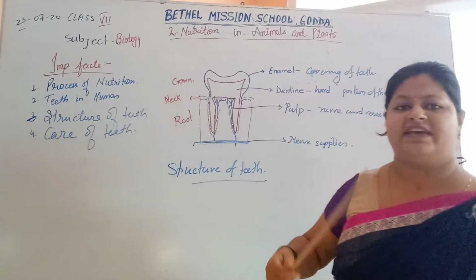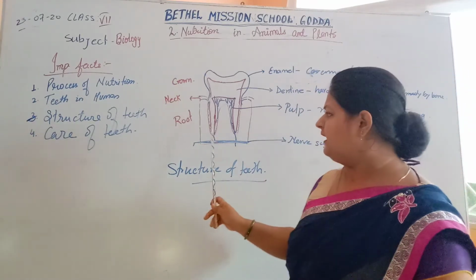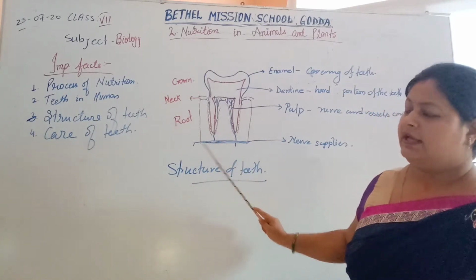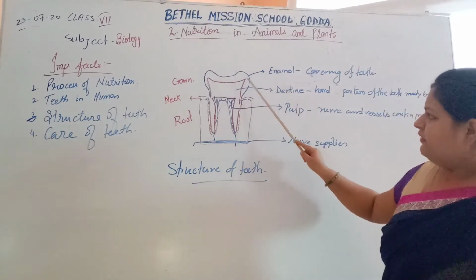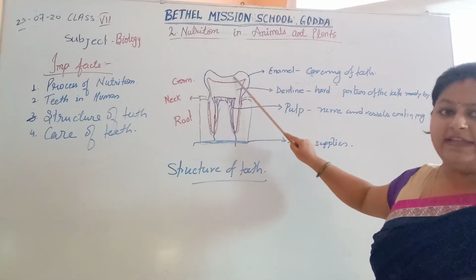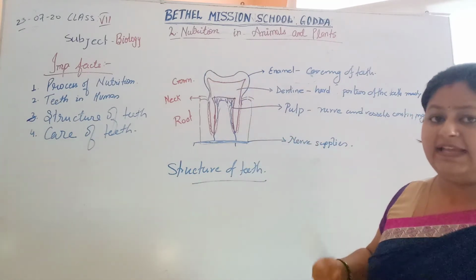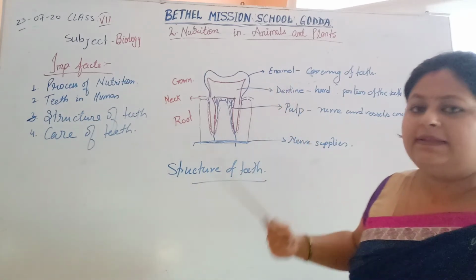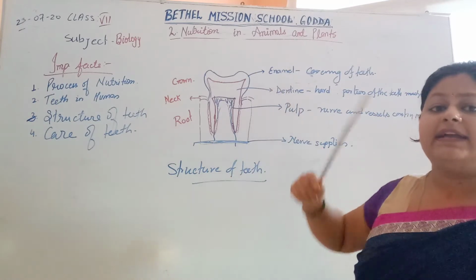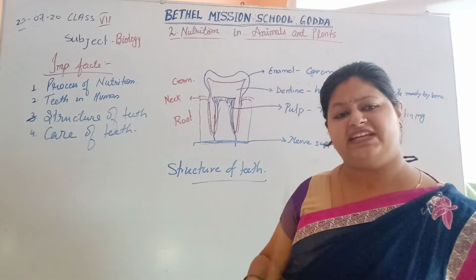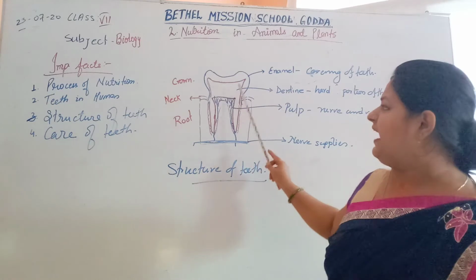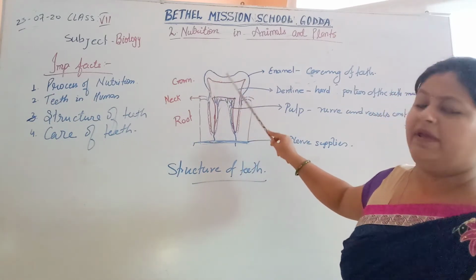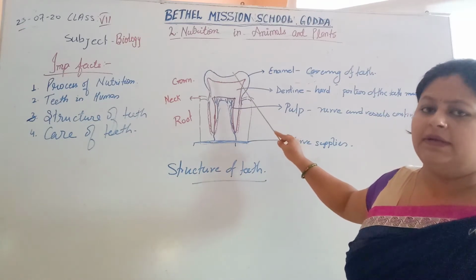All the nerves, vessels and sensation are contained in this area, the root part of the tooth. The first white covering of a tooth which we can see is the enamel, which is the hardest part of the body. Enamel is the white covering you see with your eyes, the topmost part, and it is the hardest part of our body.